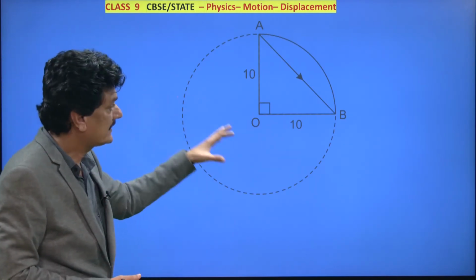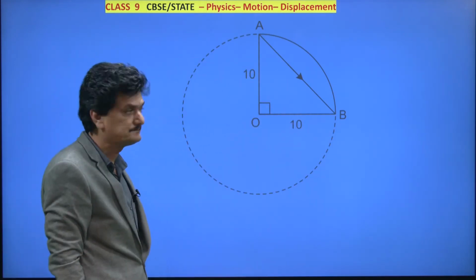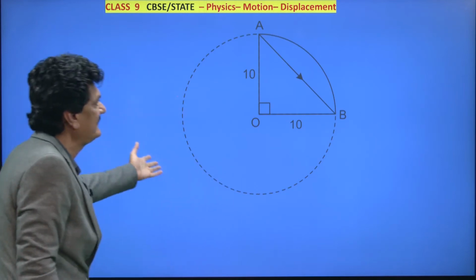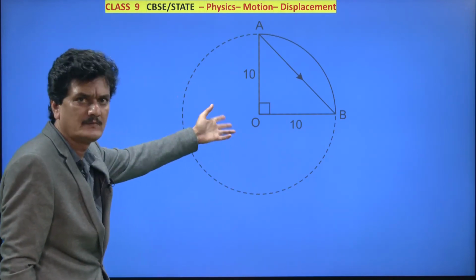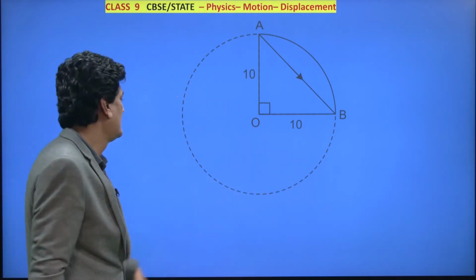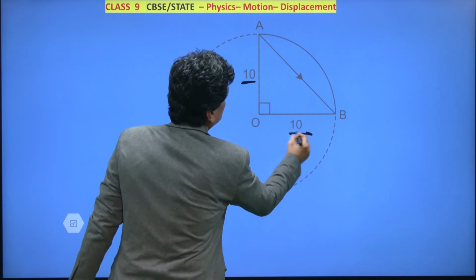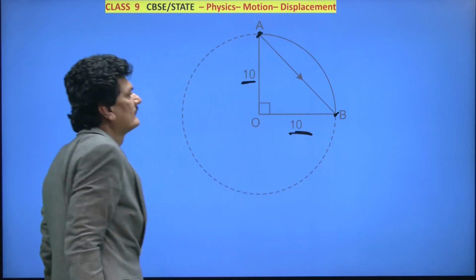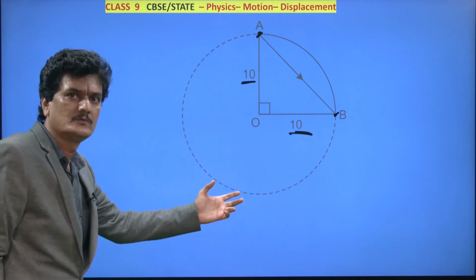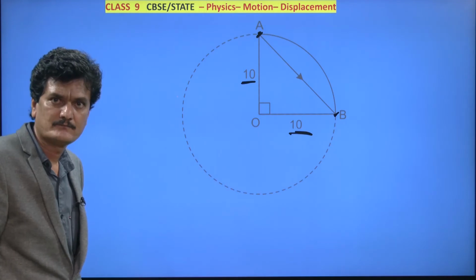But when talking about displacement, what matters? Initial position and final position. So here the body is traveling along a circular path, the radius is 10 meter, centimeter, whatever. So radius here is given as 10. It started from A and reached here at B. Now find out the distance and displacement.